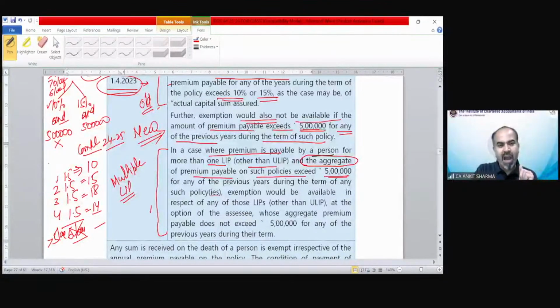So can you tell me out of these 4 policies, which 3 I should select for the purpose of exemption? Policy number 1, 2, 3, 4, or 1, 2, 3, or 2, 3, 4, or 3, 4, 1, whatever permutation combination you can make. And you can tell me out of these 4, which 3 we should claim for exemption.